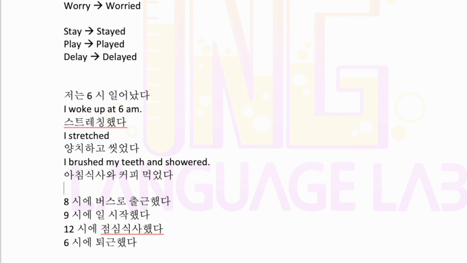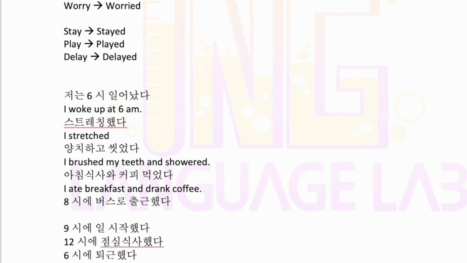Next one we have is 아침 식사와 커피 먹었다. So I remember eat is an irregular verb, so we're going to change that to ate. I ate breakfast. And if you remember from our first video, we cannot eat coffee. We cannot eat liquid or drinks. We can only eat food, so we can drink drinks. That's easy to remember. Drink drinks. Coffee is a drink. However, drink is an irregular verb, so we're going to go ahead and use that irregular form, and that is I ate breakfast and drank coffee. I drank coffee.